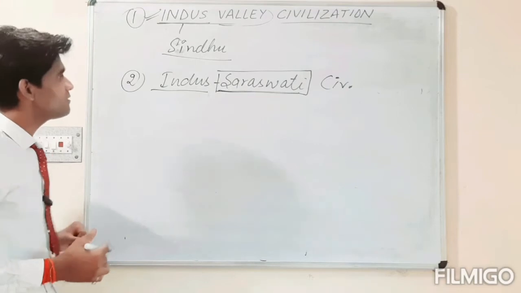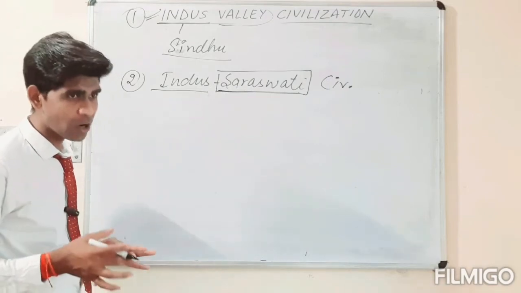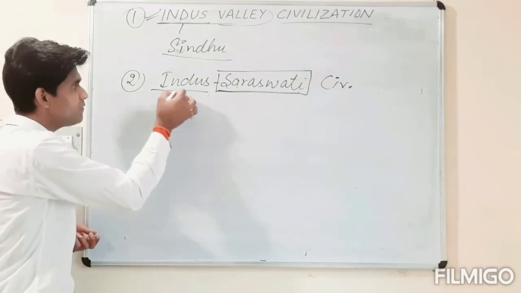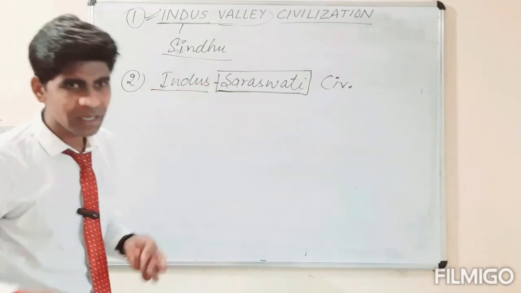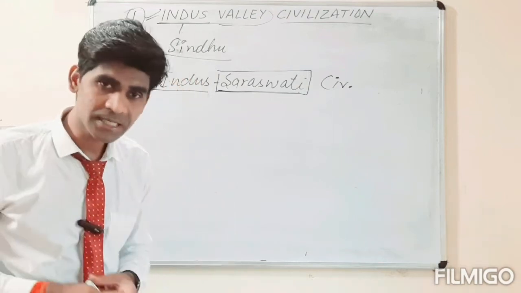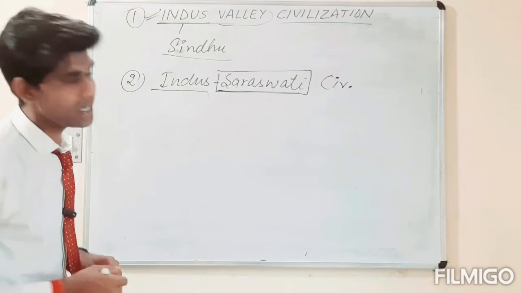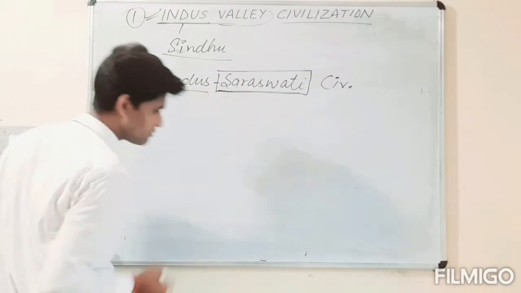So this civilization is known as the Indus Saraswati civilization. Or we can say that between the Indus and Saraswati rivers, the various sites of this civilization existed. That is why it's known as the Indus Valley civilization, the Indus Saraswati civilization.